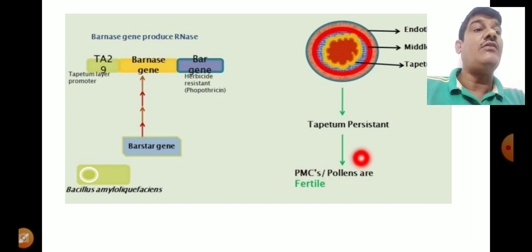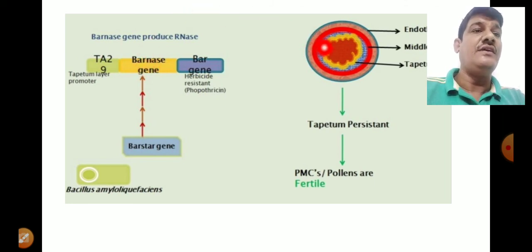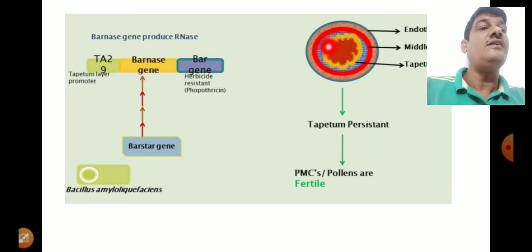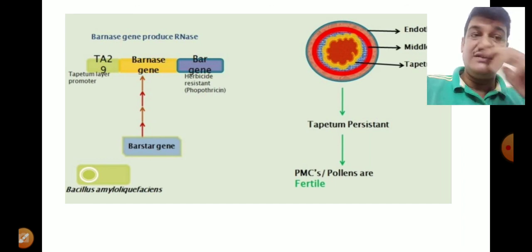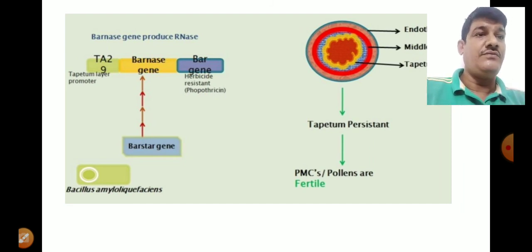But on the other hand, if this tapetum is non-persistent, it means in an early stage, due to the activity of this Barnase or RNase, it could not be functional, then the flower will be sterile. So there is a simple principle regarding the creation of male sterility and the conversion of male sterility into the fertile part.